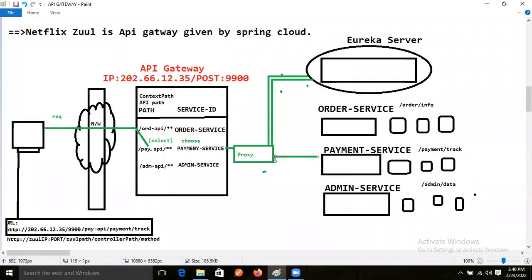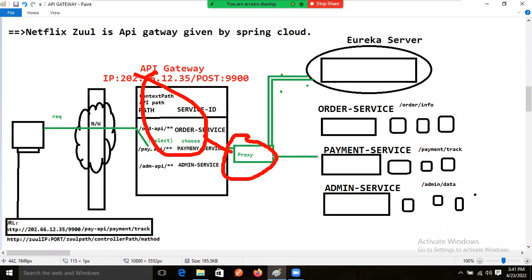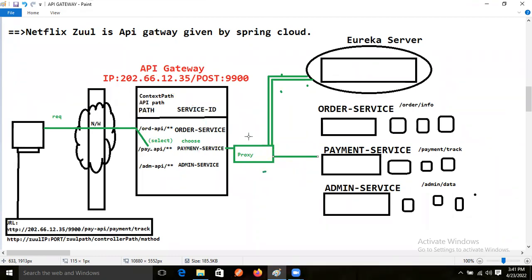This proxy will generate the load balancer concept now. I said that what our API gateway, right? Our API gateway, and this proxy is part of our API gateway only, na? I'm reaching everyone or not, guys? Okay, good, good.